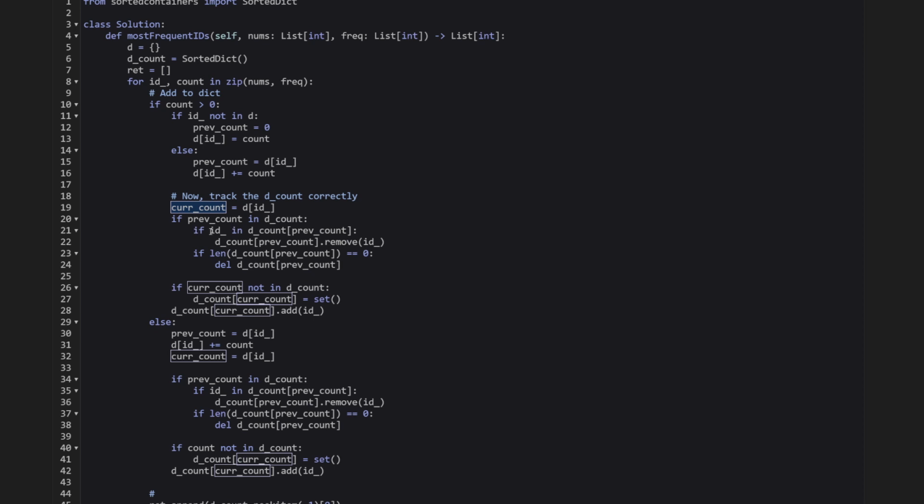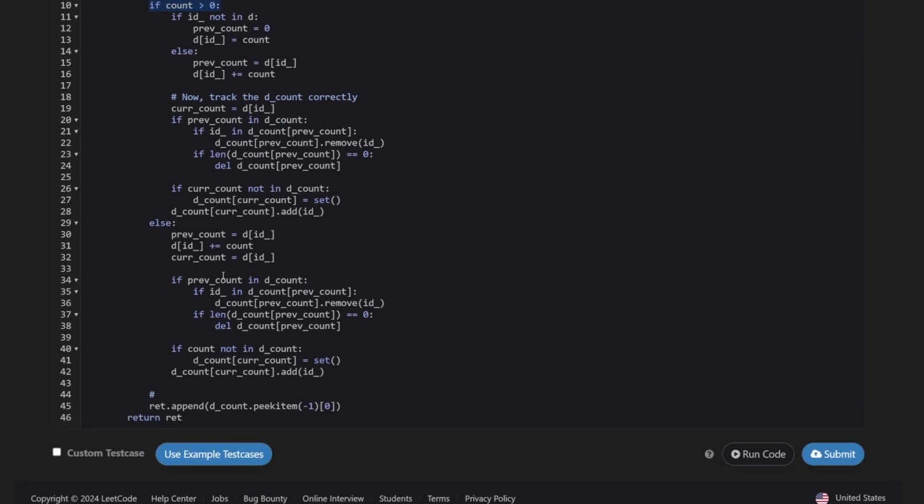We have to remove the ID from the previous count and add the ID to the current count. And sometimes we have to remove the count itself so that the sorted dict is correct. Otherwise, you don't want some key that is really high but then the set of IDs is empty, right? So you have to be very careful about additions of a new ID and removal of an ID. I recommend separating them into two different cases.